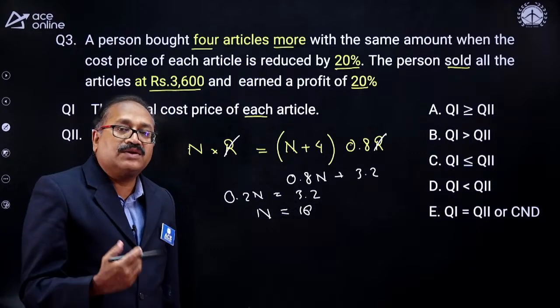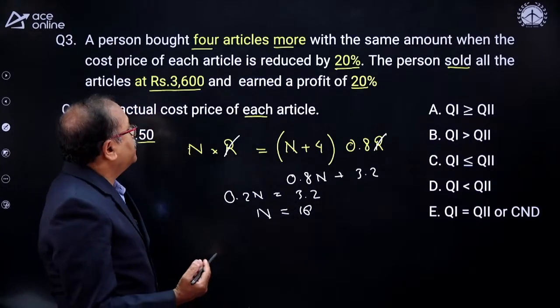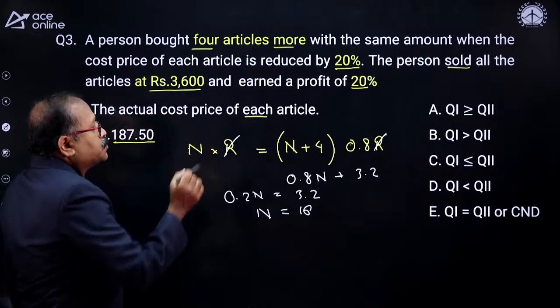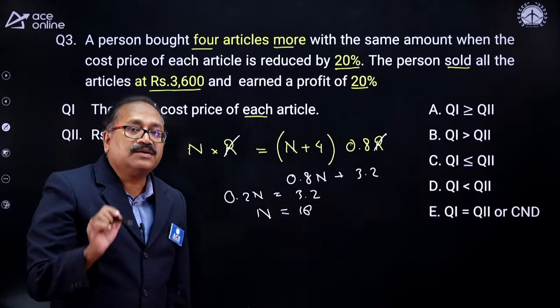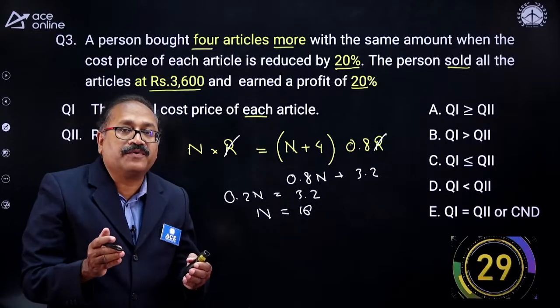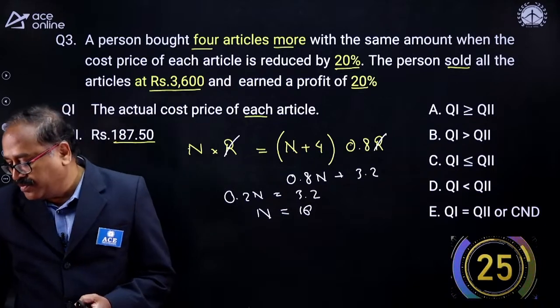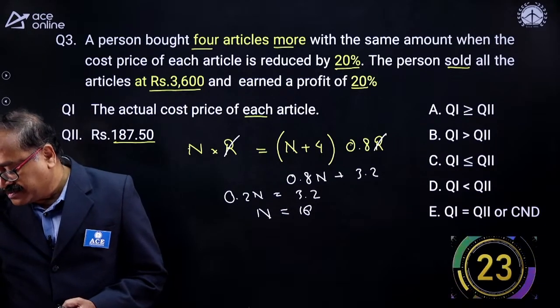From here onwards, if it strikes to you how to find out the cost price of each article, that is what it is asking, the actual cost price of each article. I give 30 more seconds. If you can think of it, think it, my friends. Or else, ultimately, I will explain you. Do not bother for that.